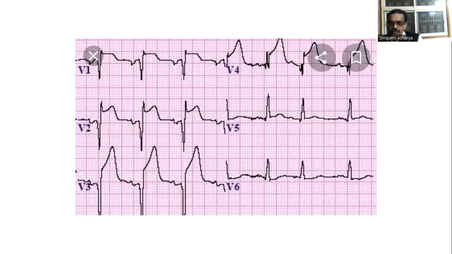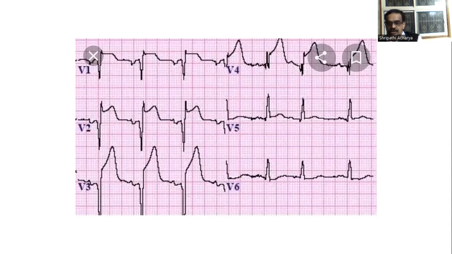For example, in anterior wall infarction, leads facing the anterior wall are lead 1, AVL, V1, V2, V3, V4, V5, V6. And leads opposing the anterior wall are leads 2, 3, and AVF. So in the leads facing the anterior wall, that is 1, AVL, and V1 to V6, there will be direct changes.